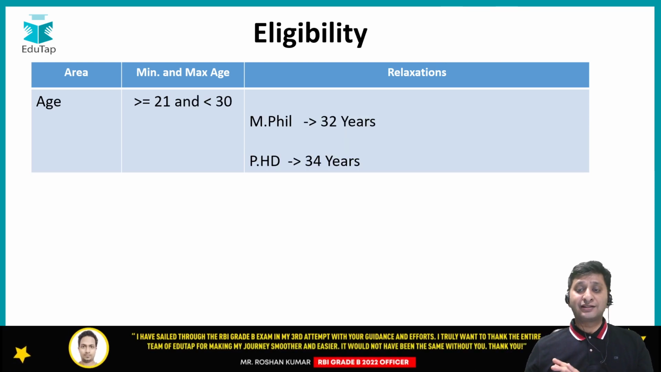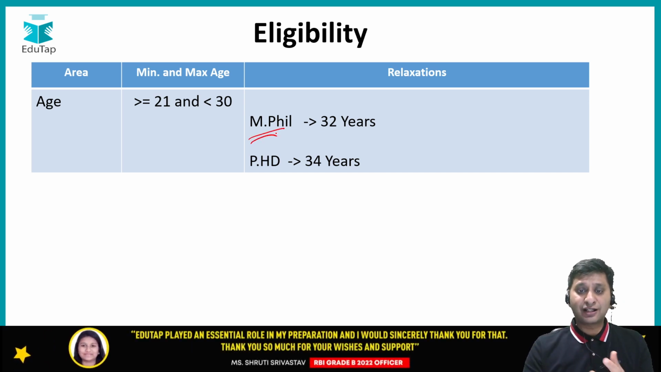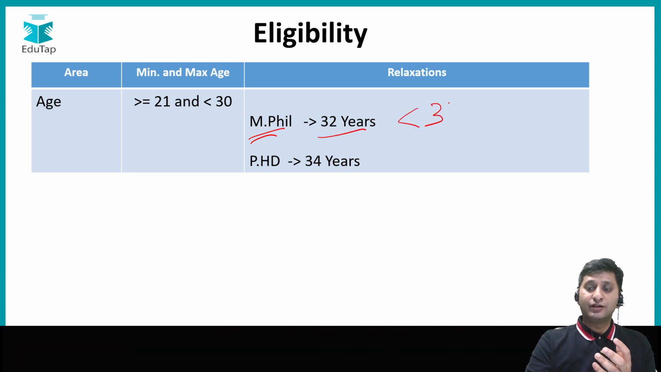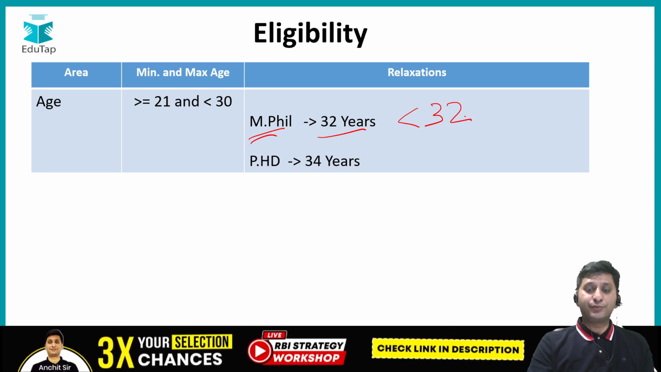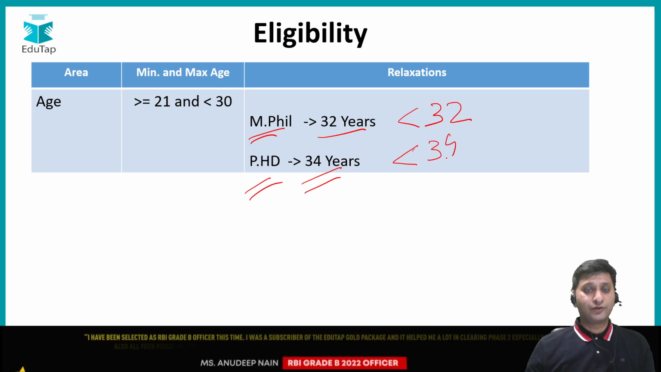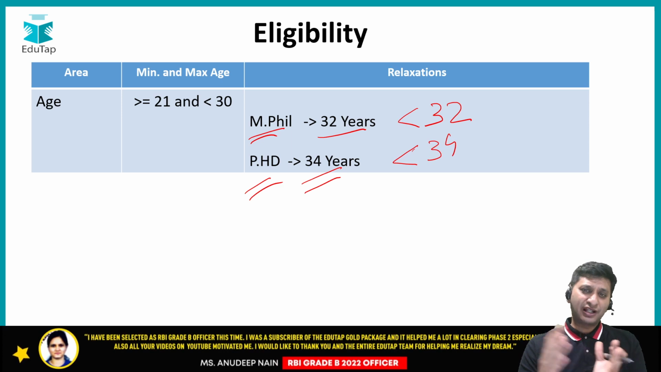Right. And the last relaxation is based upon your qualification, where MPhil, right? People who have done MPhil, they are getting relaxation up till say 32 years. So for their maximum age would be less than 32 years, and for PhD people the relaxation is up to 34 years. That is, for them the age would be less than 34 years. So these are the three relaxation criteria, the major relaxation criteria.